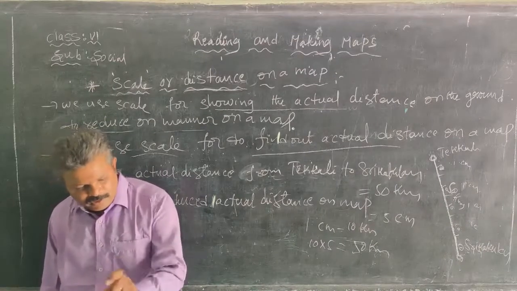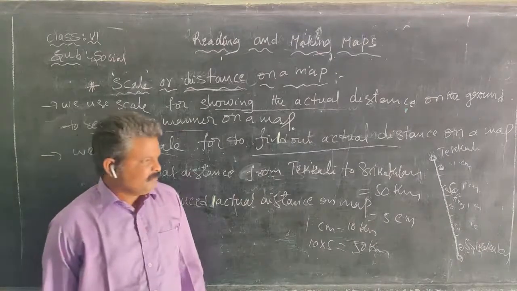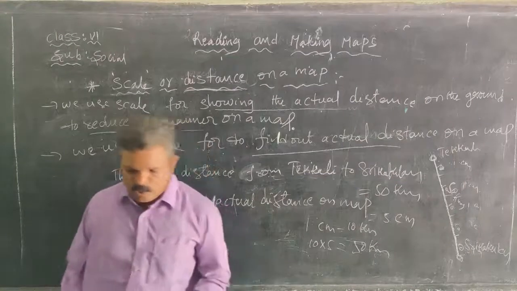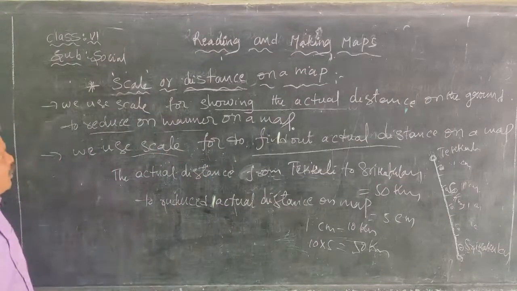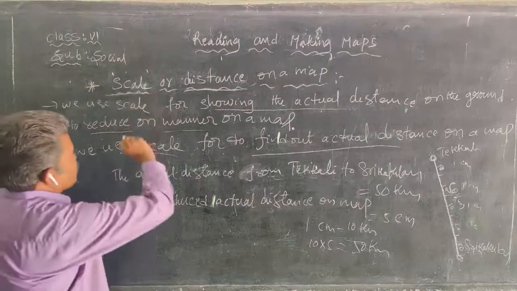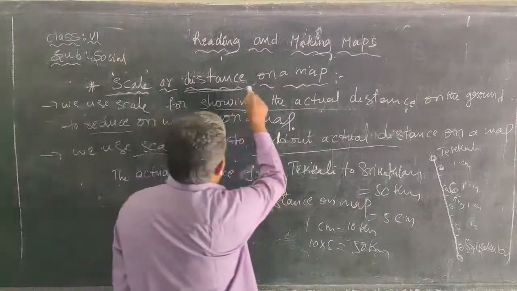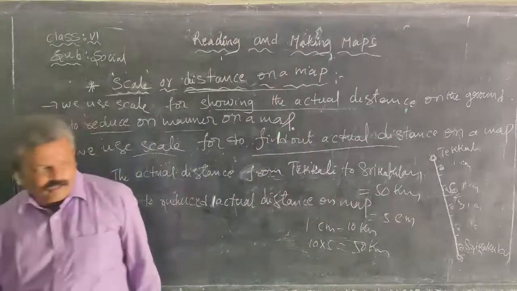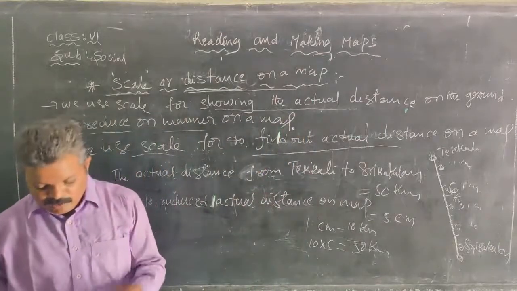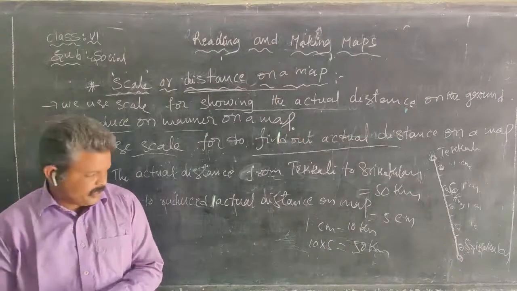With the help of the scale we find the distance between two places. That's why map makers use the scale, to reduce the distance to show on a map, and to find out the distance between two places.